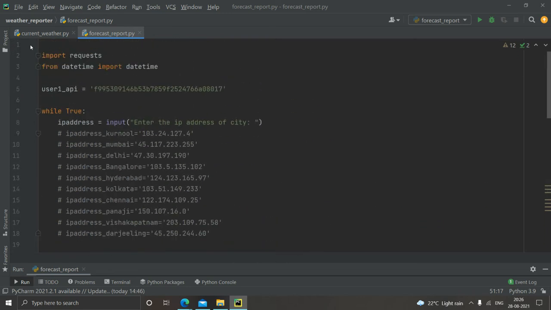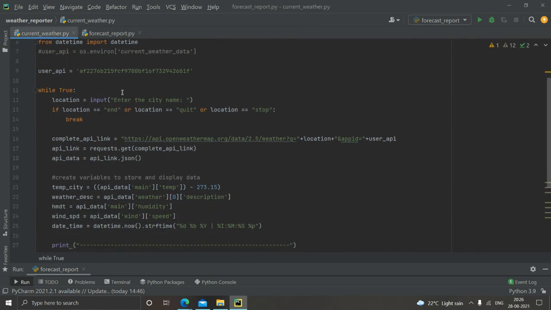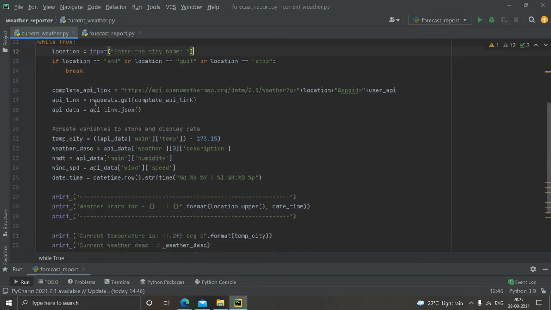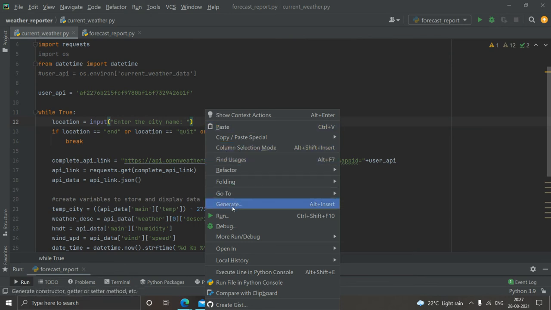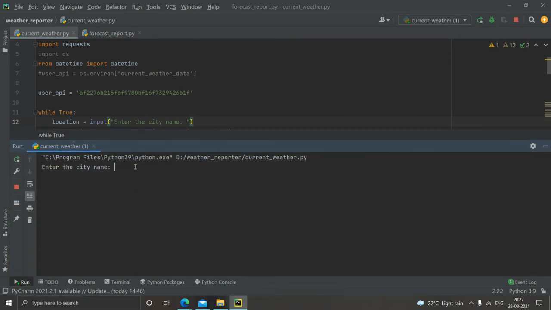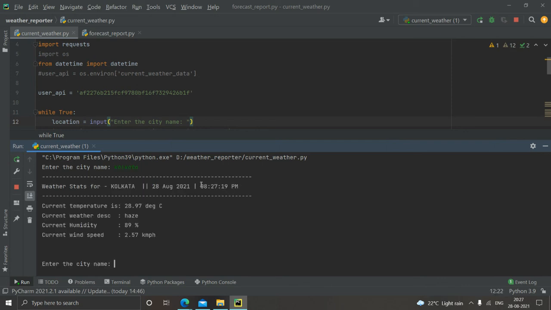Also, I've made one more code here, just for the sample. Here we don't need to give any IP address input. We can just give the city name directly, and it returns the weather description. We did not give any IP address over here. It's just asking the city name. Let's give Kolkata.